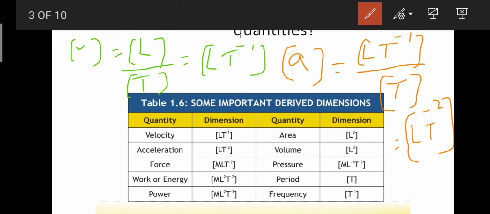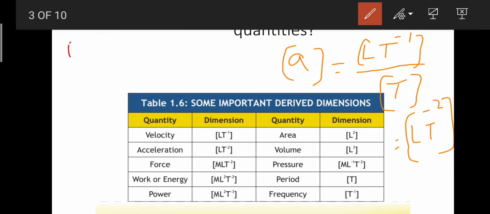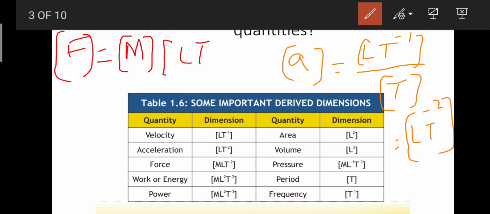Then comes force. The formula for force is F equals MA. For M we have the dimension M for mass, and for A we have already derived it, which is LT minus 2. On combining both of these, I get MLT minus 2. So this is the dimension of force. Similarly for work, power, and any other derived quantities, using the same strategy you can easily find the dimensions.